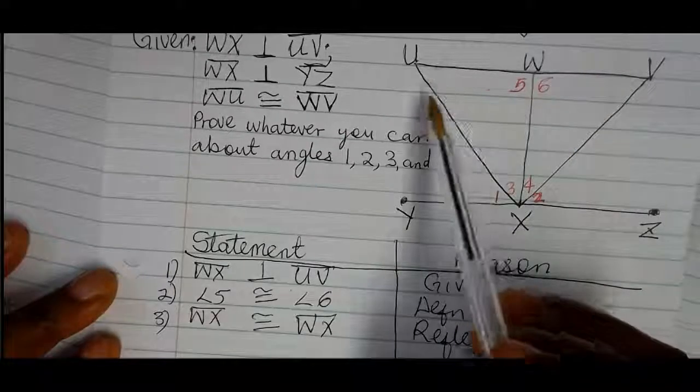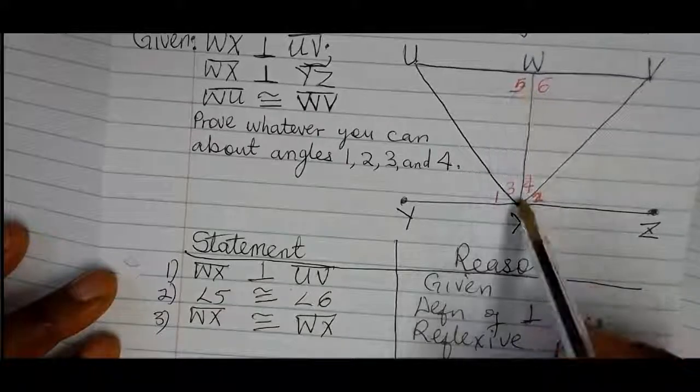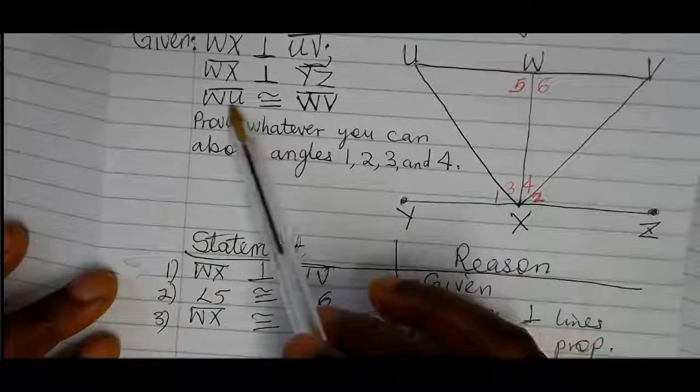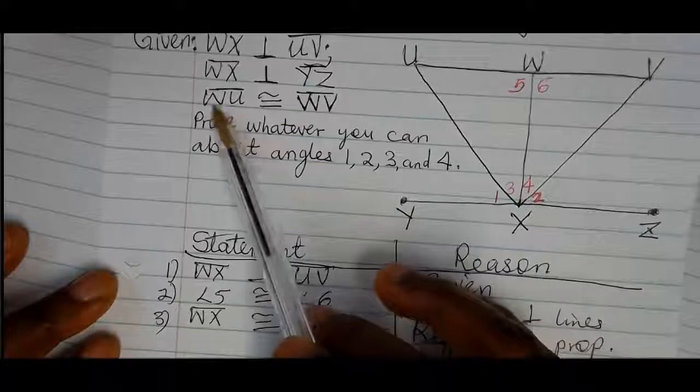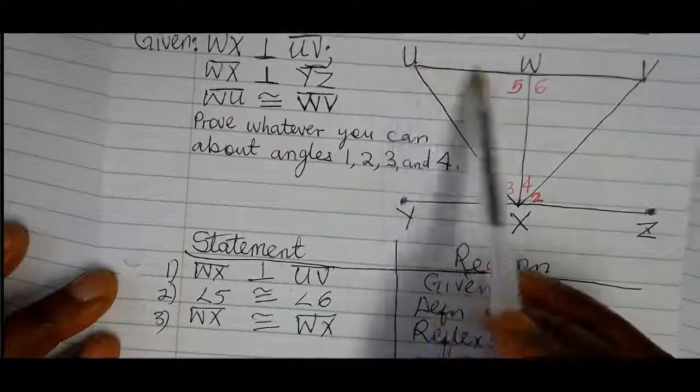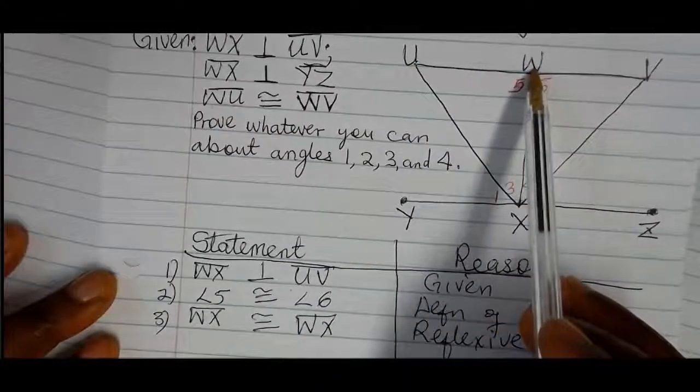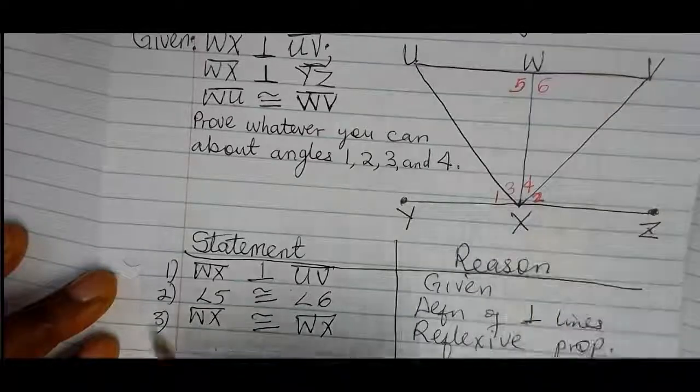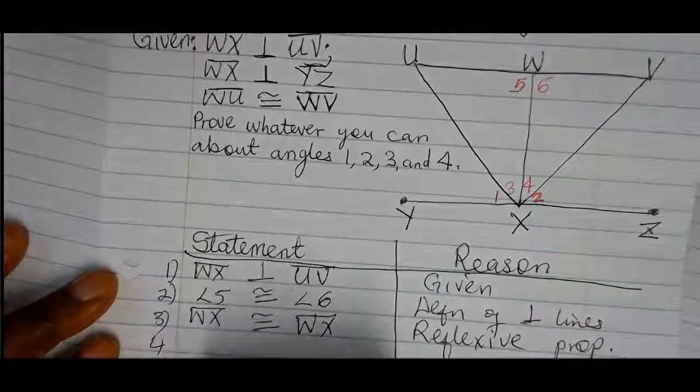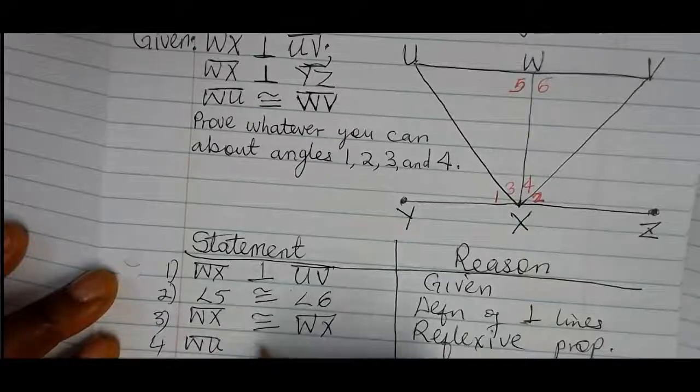So now we have shown that this angle and this side are congruent, and from what we are given here, WU is congruent to WV. So we can write that down: WU is congruent to WV, and it's given.